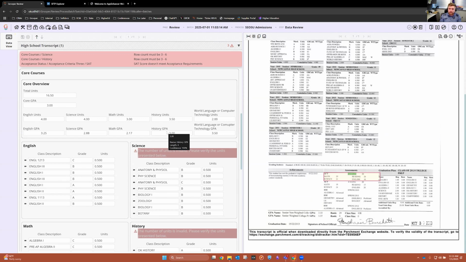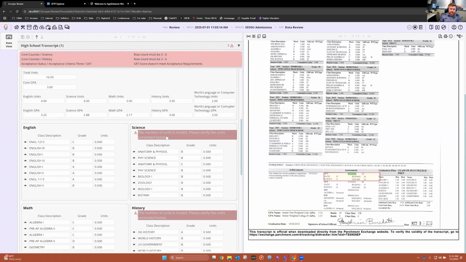So what we've been able to do is not only go collect all of the high school courses, but also put this in a way that's dynamic and automatically calculates and updates as you're validating the information and working with the data. So what you'll see here is the total number of units that were collected below, the core GPA as it's being calculated, as well as the individual units for each one. Many universities and colleges that I work with, they only want that 15 core units, and they want to work in the student's favor and remove the lowest graded courses. So that's where you're seeing some of these flags come up to help you identify those.